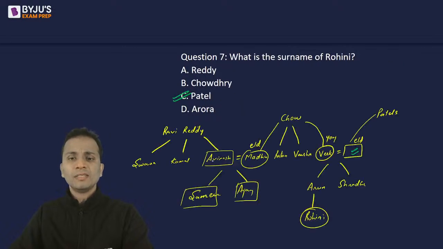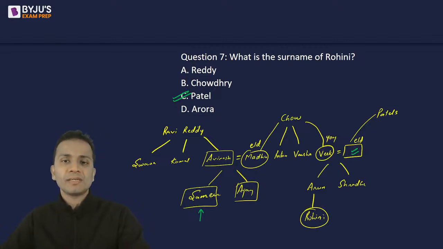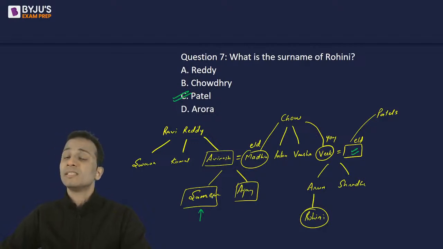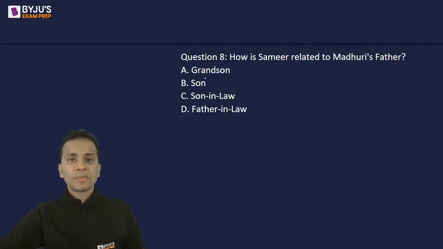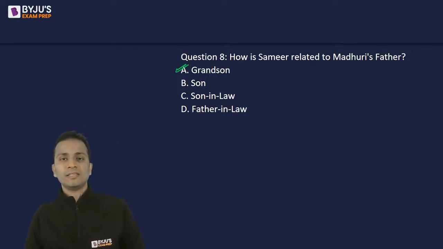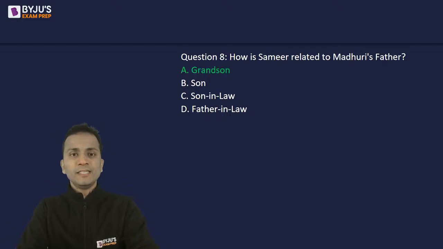I'll go back. Now where is Samir? Samir is here and Madhuri's father is Mr. Chaudhary. Okay. Now Mr. Chaudhary's daughter's son is Samir. So it will be grandson. So the correct answer of question number 8 should be grandson. All right. Okay? And yes, it is the correct answer.